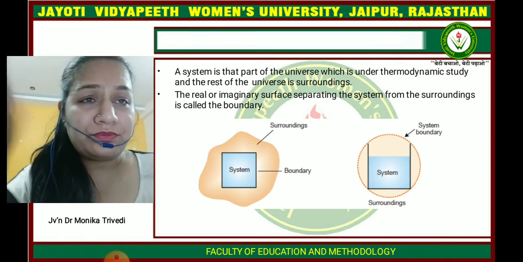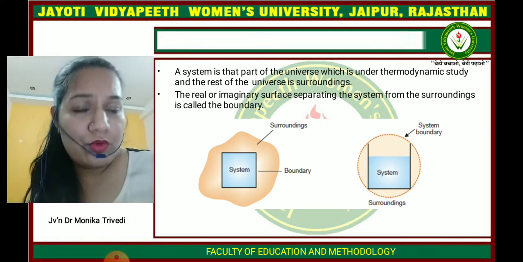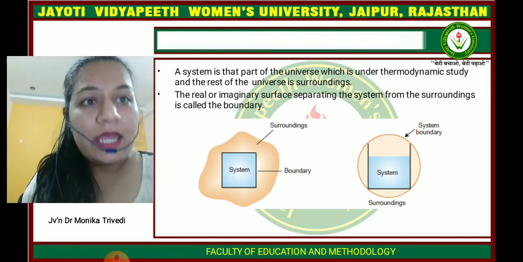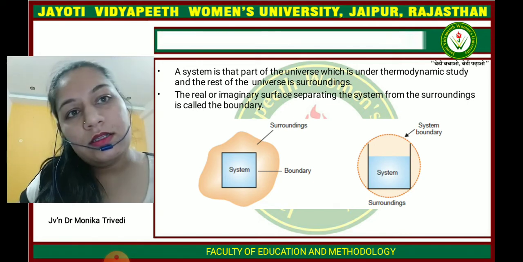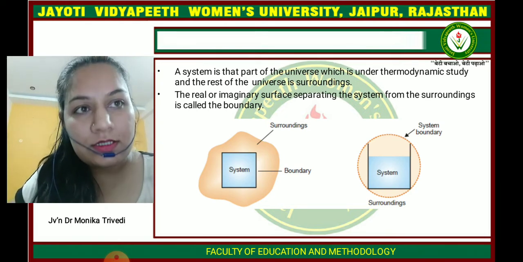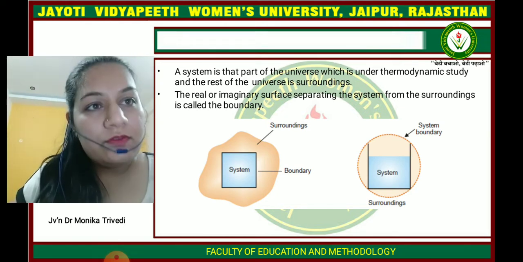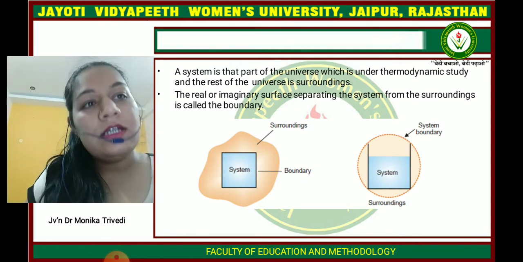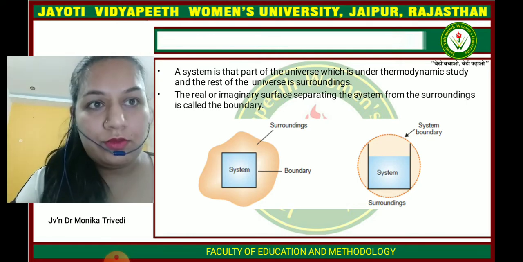If we see both diagrams, the system is what we study, and you can see the boundary of the system, and other than the system, this is the surroundings. If you use a closed system like this, the system is inside, and the system boundary is on the outer side.